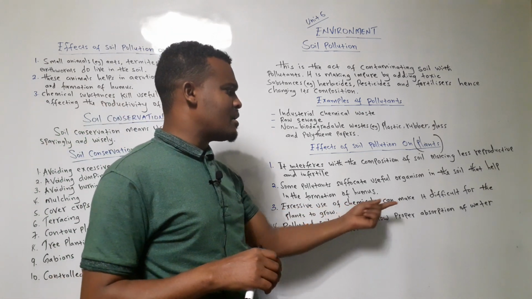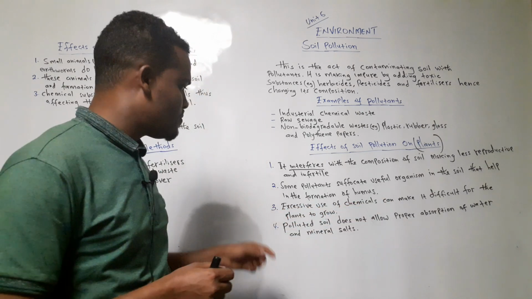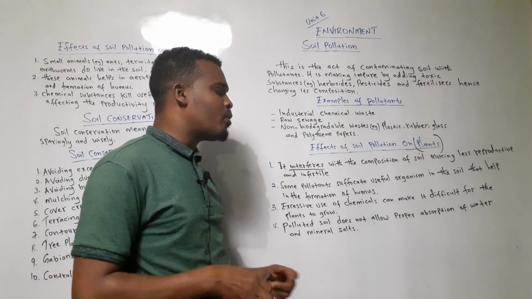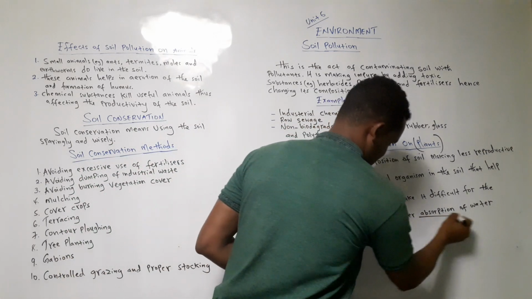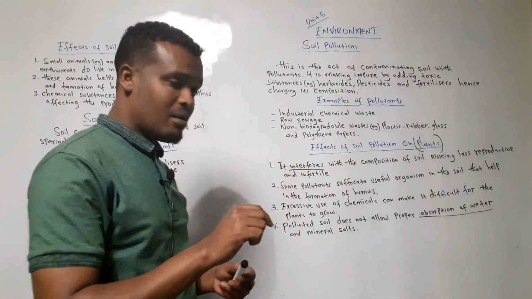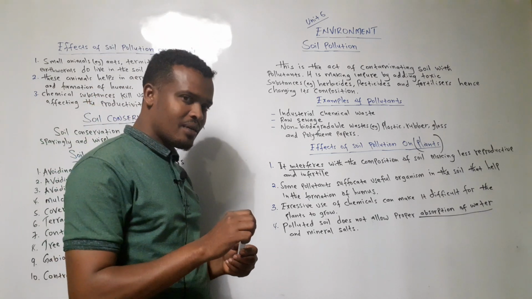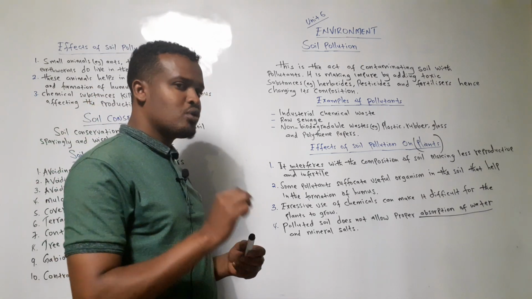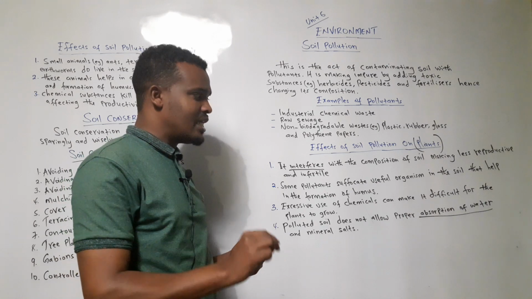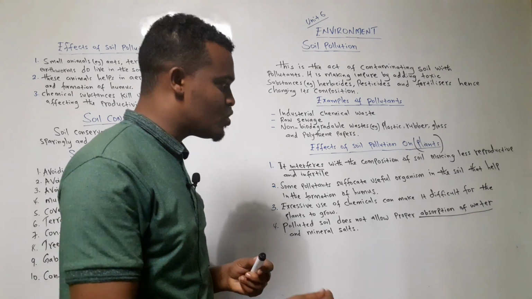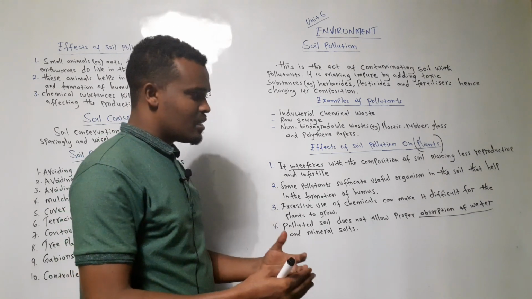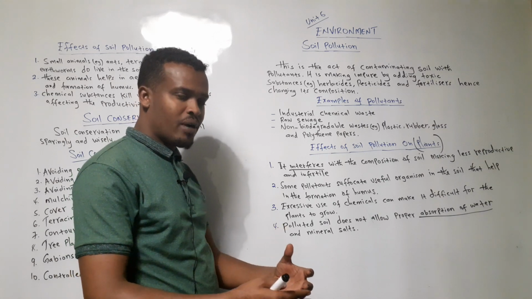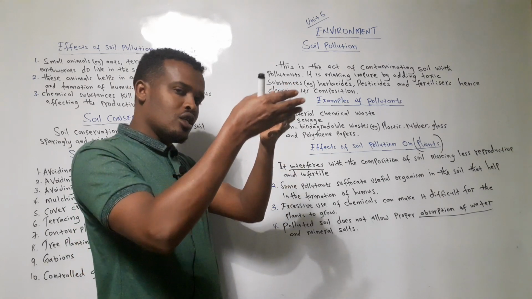Excessive use of chemicals can make it difficult for the plants to grow. Polluted soil does not allow proper absorption of water. Remember, when you plant something, the soil absorbs water underground, helping the roots to carry dissolved water and mineral salts from the soil to the tree. Through where?